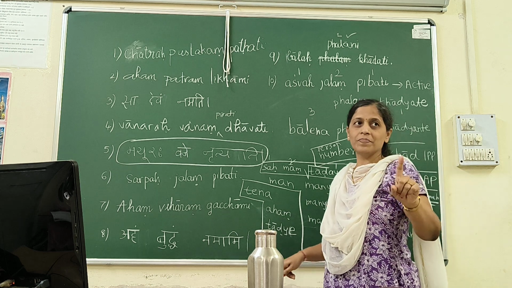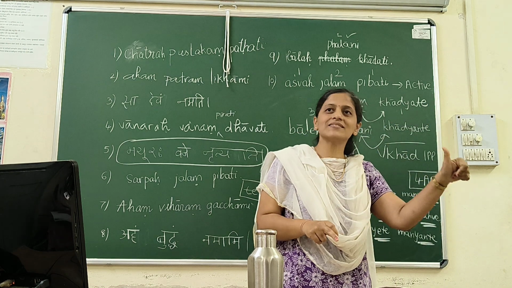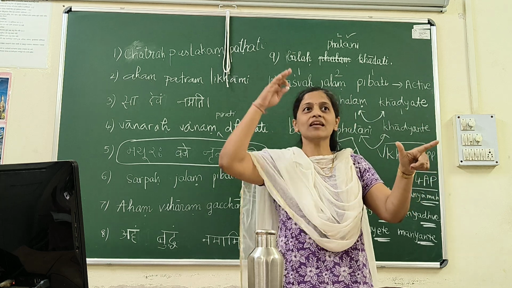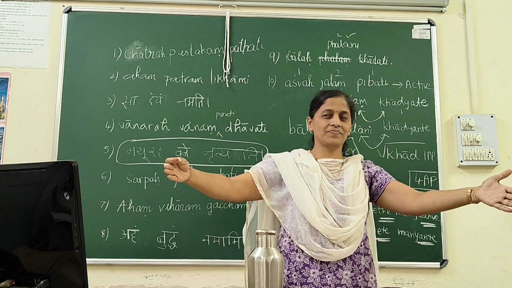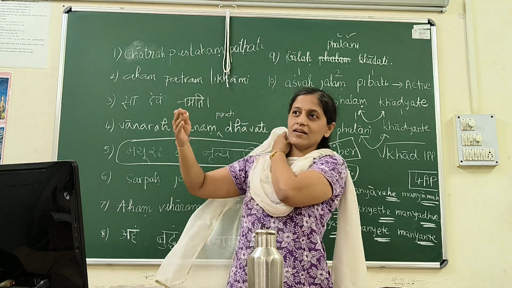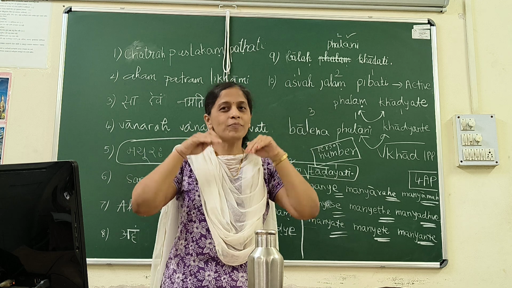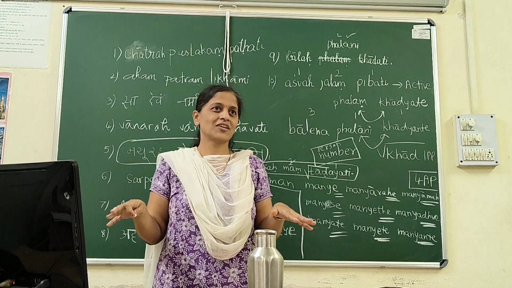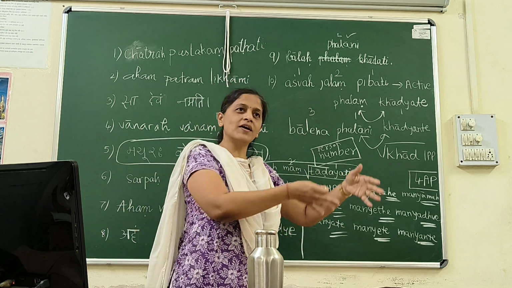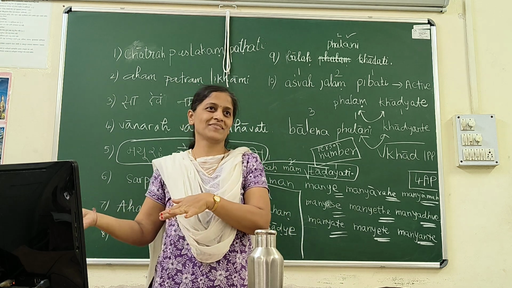So to conclude, in active voice there was person and number relation between subject and verb, and in passive voice there is again person and number relation, but between object and verb. So it is called karmani or passive verb.